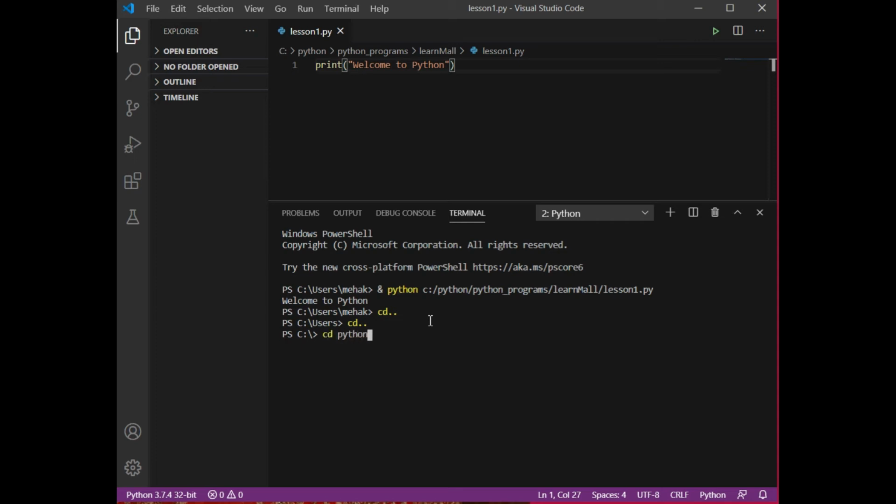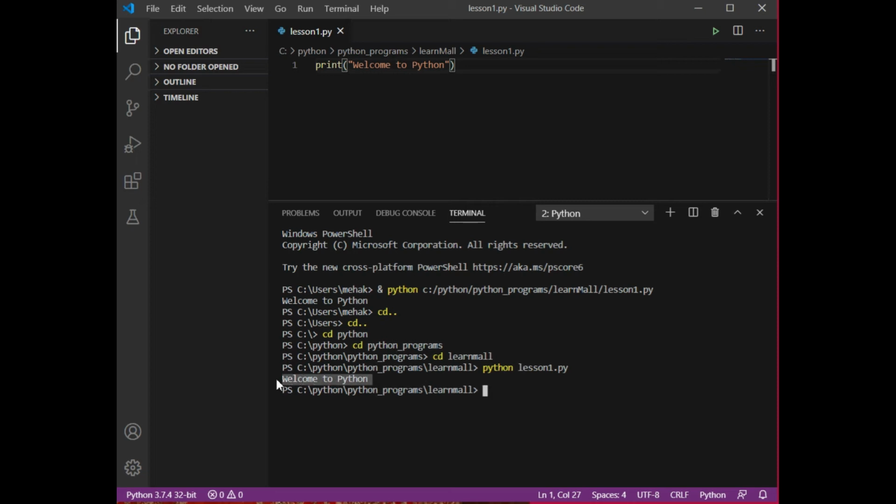Okay, under Python we have again a folder that is Python programs. After that I have a folder that is learn mall, and inside that my file name was lesson1.py. So in order to run this, I need to write python lesson1.py and then it will give me the message. So these are the two different ways of running your code if you are using Visual Studio Code Editor.